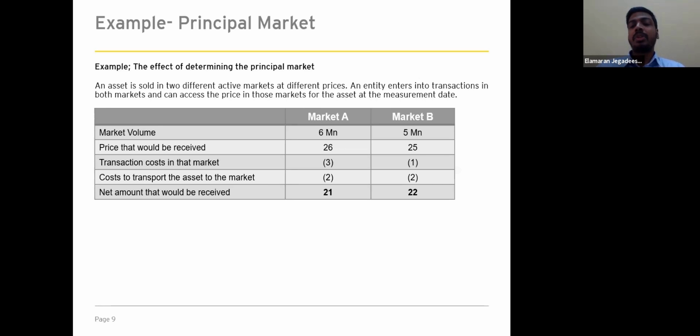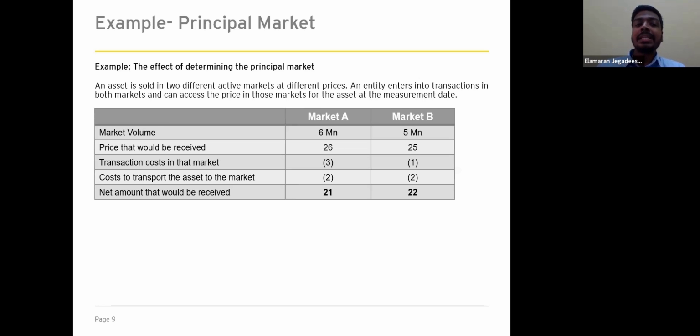In contrast, for market B, the market volume is identified as 5 million. The price that would be received is 25, the transaction cost is 1, the cost to transport is 2, and the net amount will be 22.